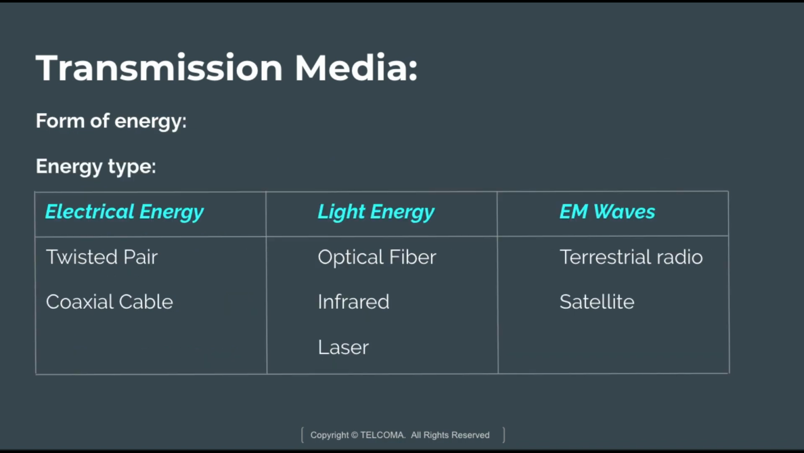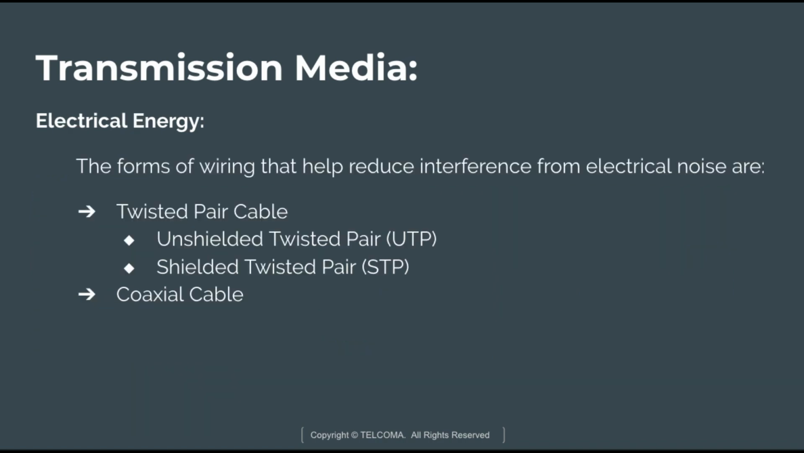Next, we will discuss the forms of energies. There are three types of energies: electrical energy, light energy and EM waves. Electrical energy uses twisted pair and coaxial cable. Light energy uses optical fiber, infrared and laser to propagate, and EM waves use terrestrial radio and satellite. We will discuss these one by one. Let's start with electrical energy.